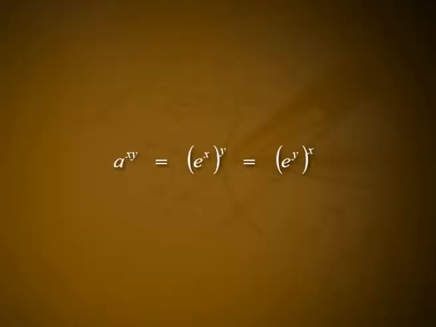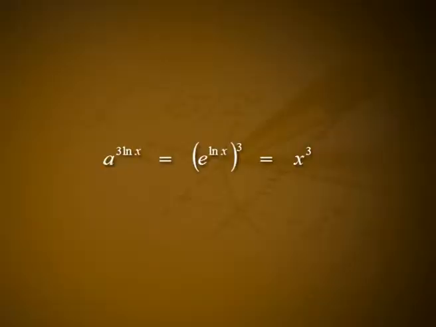Also, for any positive number a raised to x into y is equal to a raised to x the whole raised to y, which is equal to a raised to y the whole raised to x. Example 1. a raised to 3 into log x is equal to e raised to log x the whole raised to 3, which is equal to x cube.